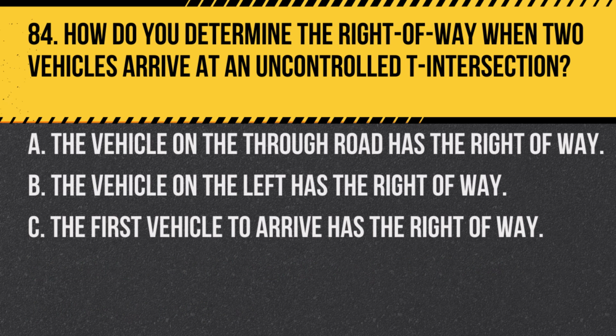Question 84. How do you determine the right-of-way when two vehicles arrive at an uncontrolled T intersection? A. The vehicle on the through road has the right-of-way. B. The vehicle on the left has the right-of-way. C. The first vehicle to arrive has the right-of-way. Answer: A. The vehicle on the through road has the right-of-way. At an uncontrolled T intersection, the vehicle on the through road, the top of the T, has the right-of-way.